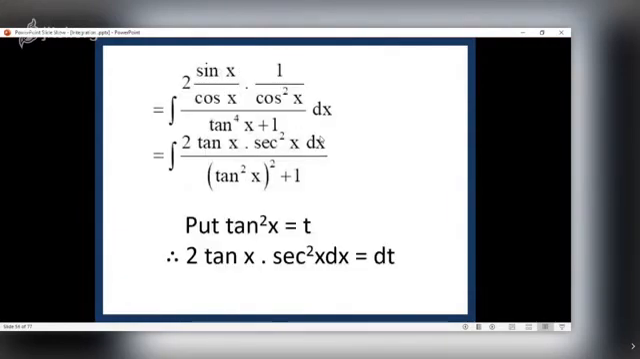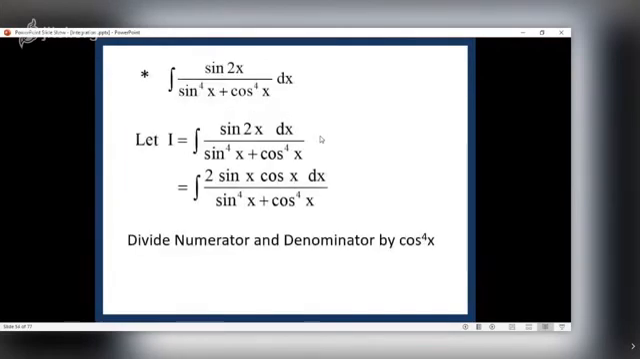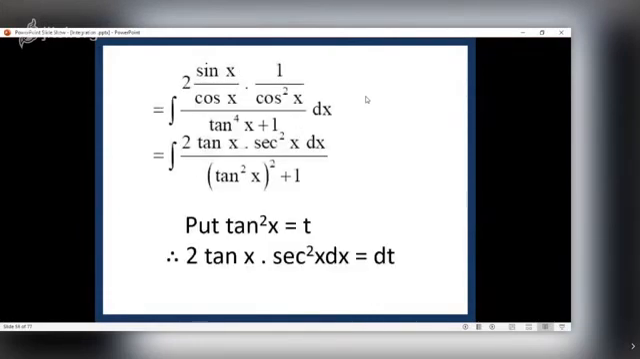Now rearrange the terms. So it is 2 sin x by cos x into 1 upon cos square x. Now we have divided. I can go back to the previous slide. In the denominator, when you divide by cos raised to 4, sin raised to 4 upon cos raised to 4 is what? Tan raised to 4. And what is cos raised to 4 upon cos raised to 4? It is 1. Okay. Now, the numerator is 2 tan x into sec square x. The denominator is tan square x whole square plus 1.